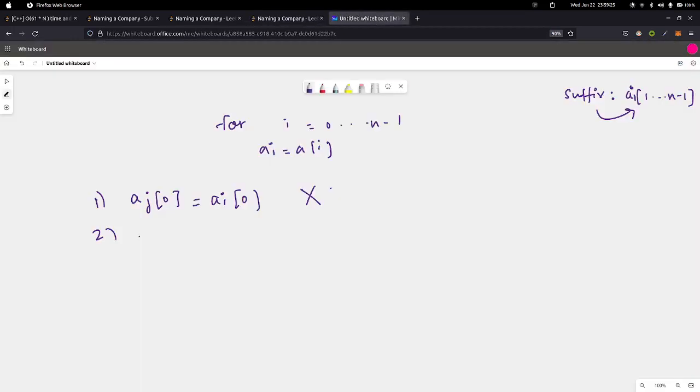So that's the second observation. If aj of 1 to n minus 1 is the same as ai of 1 to n minus 1, basically if the suffix is the same, we cannot map.